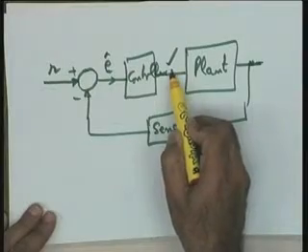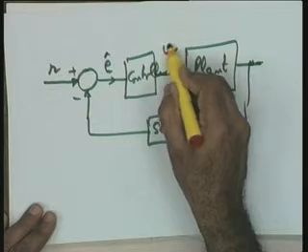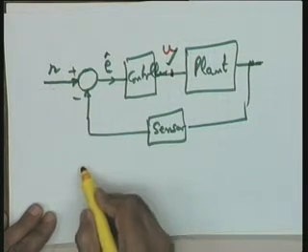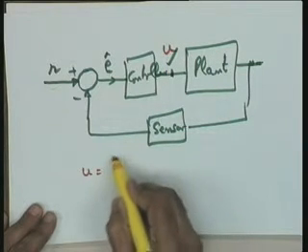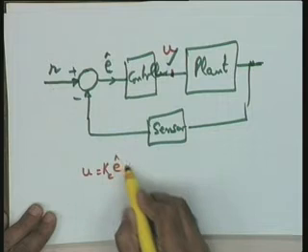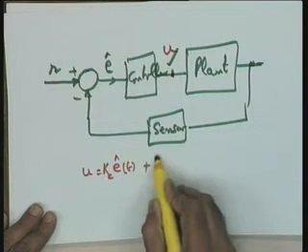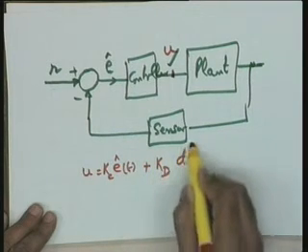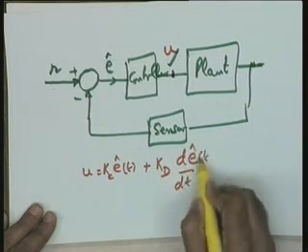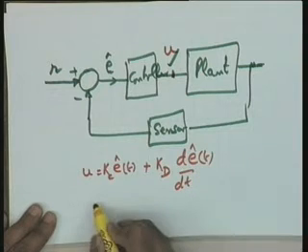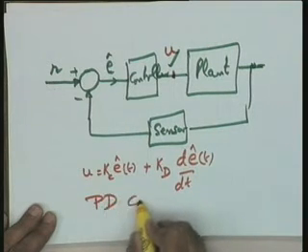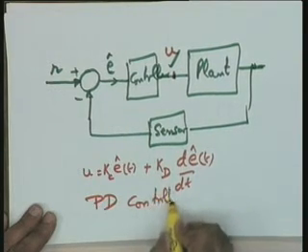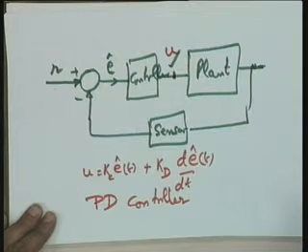Similarly, since the block diagram is in front of me, I can refer to other situations as well. If the signal at this particular point, let me call it U, is equal to KP e(t) plus KD de(t)/dt, which is the derivative of the error, the corresponding controller is a PD controller, proportional derivative controller.